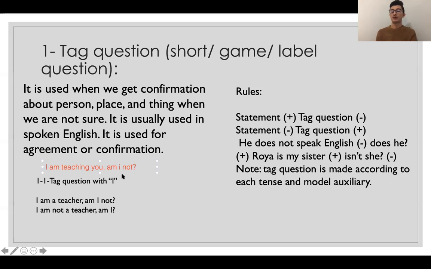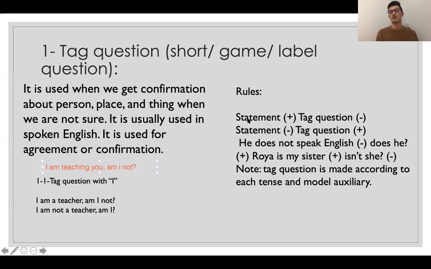I'm teaching you. Am I not? So sometimes we can use it when, as a teacher, I'm teaching and you are waiting when I start teaching, or you say, "What are you doing, sir?" I say, "I'm teaching you. Am I not?"